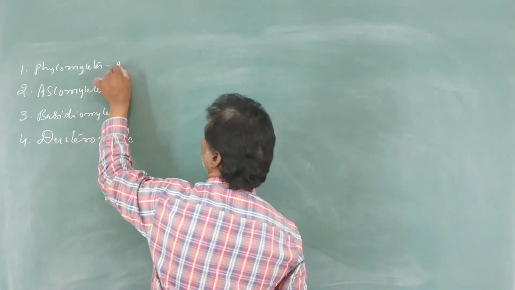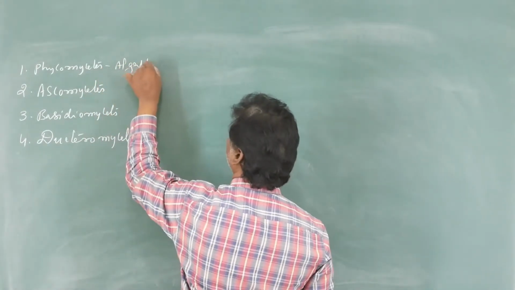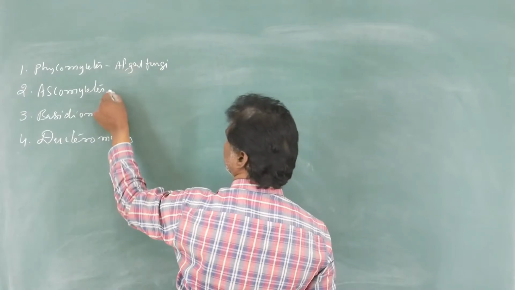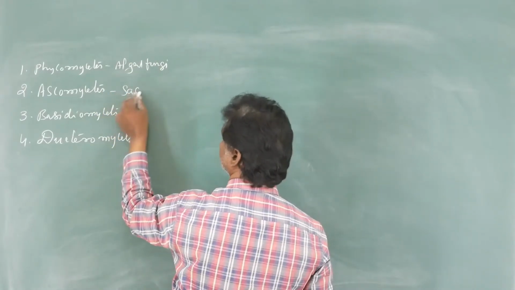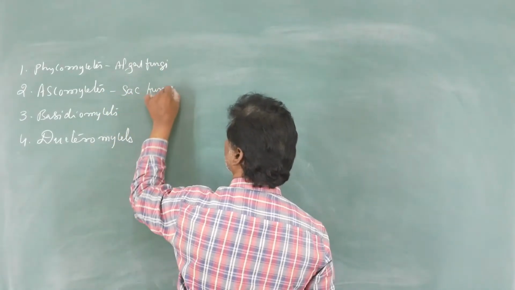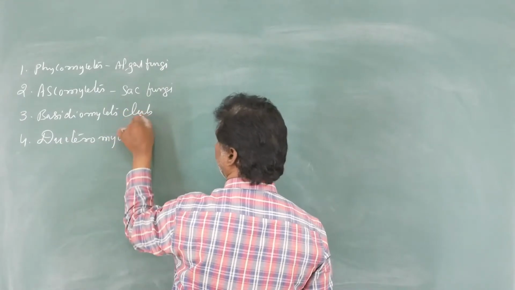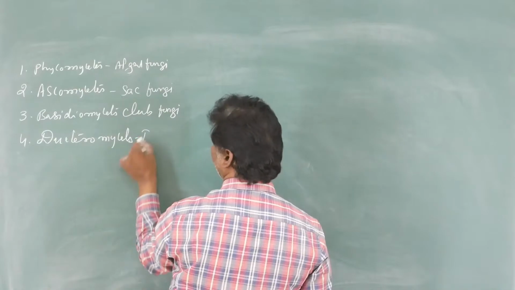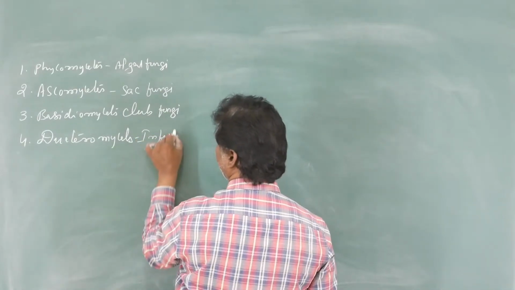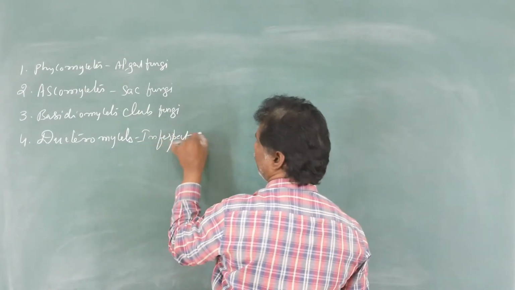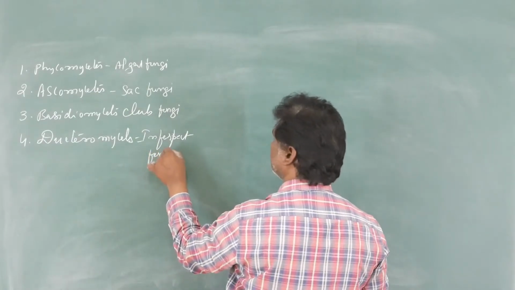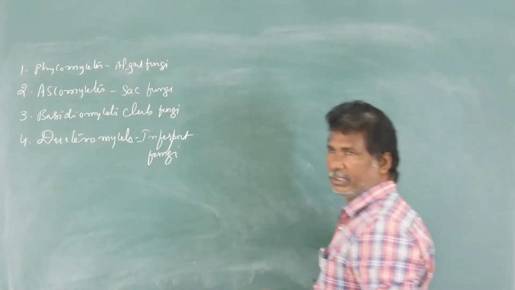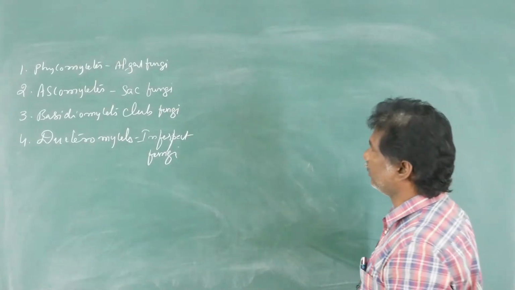These are commonly called algal fungi. These are sac fungi. These are club fungi. And these are imperfect fungi. So four classes are present. You can see them one by one.